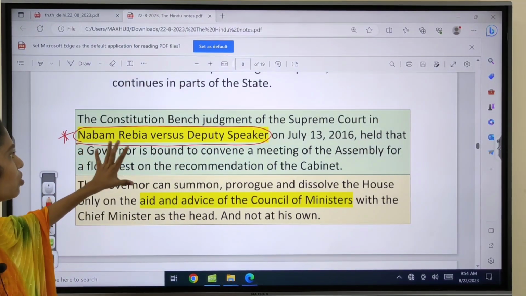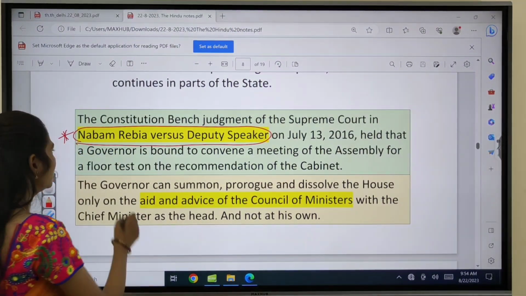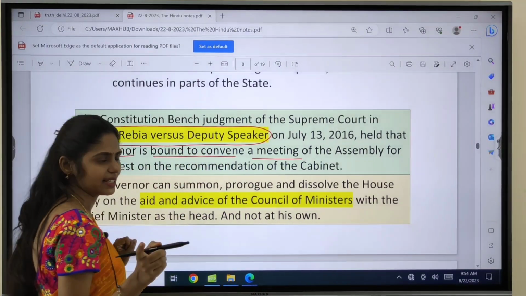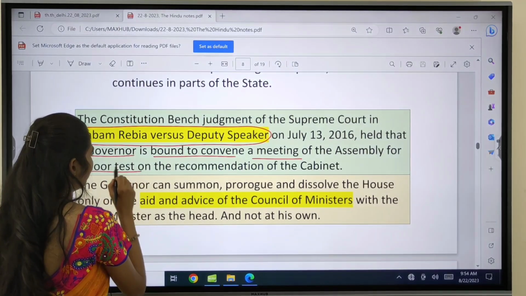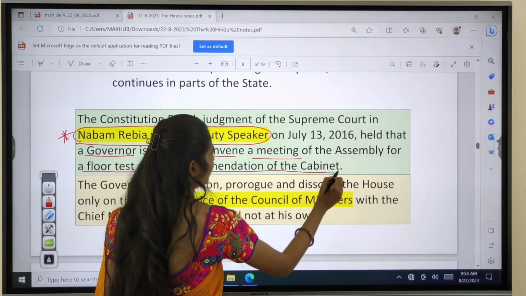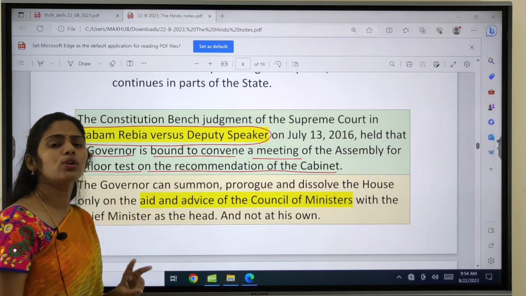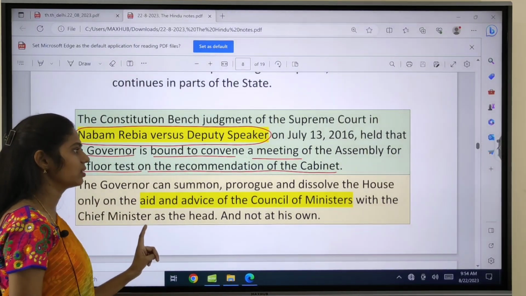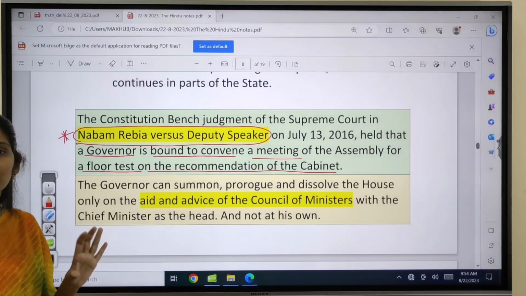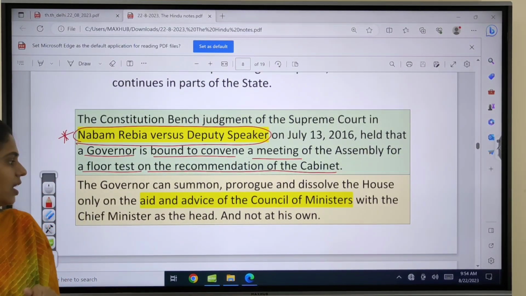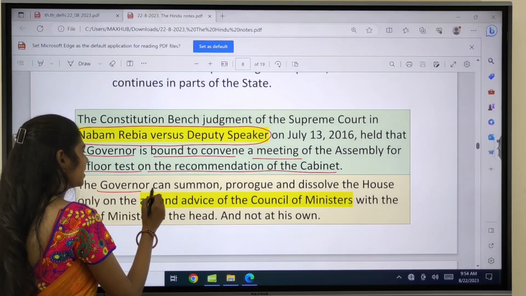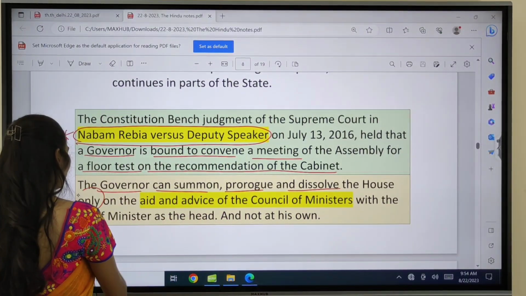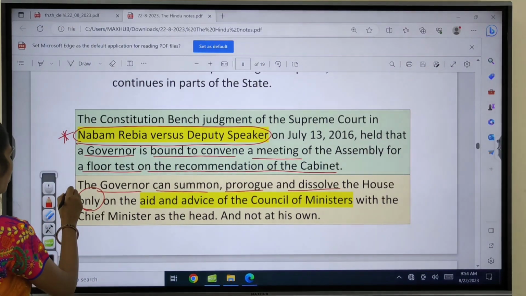In this case, the Supreme Court said that the governor is bound to convene a meeting of the assembly for a floor test on the recommendations of the cabinet. There are two important highlights of this judgment. The first is that the governor is bound by the recommendations of the cabinet, and the next is that the governor can summon, prorogue and dissolve the house only. Here you can see the keyword, that is only.